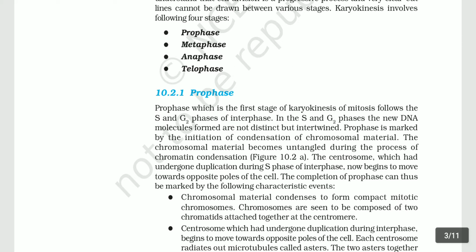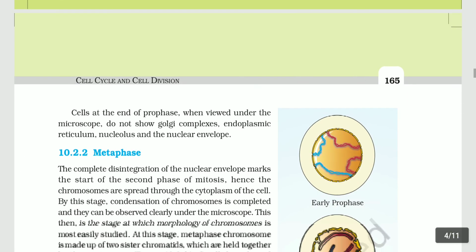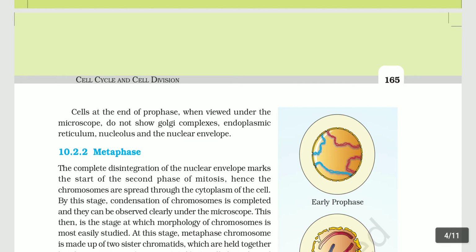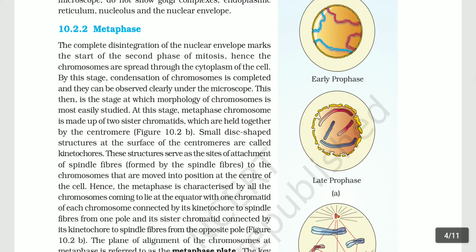The completion of prophase can thus be marked by the following characteristic events: chromosomal material condenses to form compact mitotic chromosomes. Chromosomes are seen to be composed of 2 chromatids attached together at the centromere. Centrosome, which had undergone duplication during interphase, begins to move towards opposite poles of the cell. Each centrosome radiates out microtubules called asters. The 2 asters, together with spindle fibers, form the mitotic apparatus. Cells at the end of prophase, when viewed under microscope, do not show Golgi complexes, endoplasmic reticulum, nucleolus, and nuclear envelope.